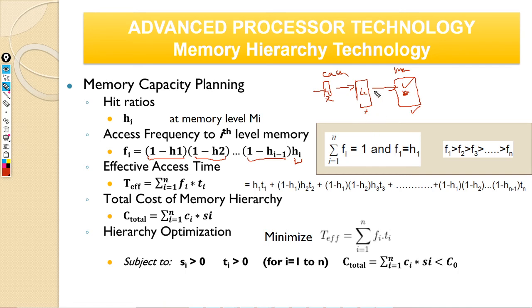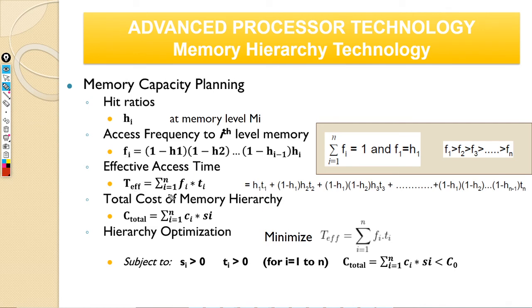So how frequently do you access main memory? Why do you call it access frequency? It's because if you have a hit in the cache itself, you will just end up using the cache, you will not access the next level of memory, correct? So if you have to access the next level of memory, there has to be a miss in the previous level. Otherwise I will not access this. So this gives the access frequency to the ith level of memory.